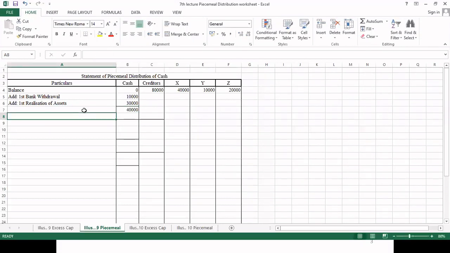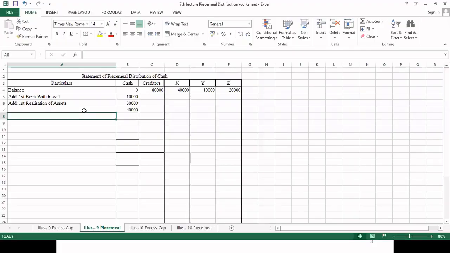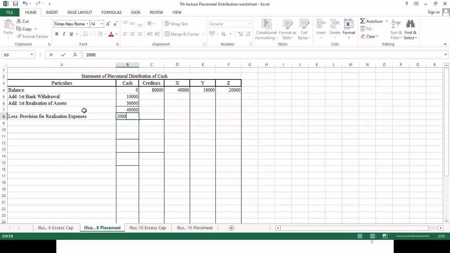Now out of this 40,000, we are going to make a provision for the realization expenses of rupees 2,000. So I will add, not paid, but it is a provision, sorry. So it is a provision for realization expenses, comes to 2,000 rupees.